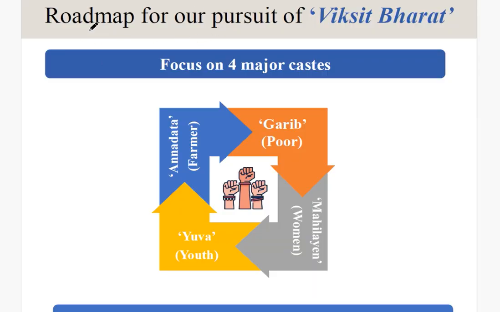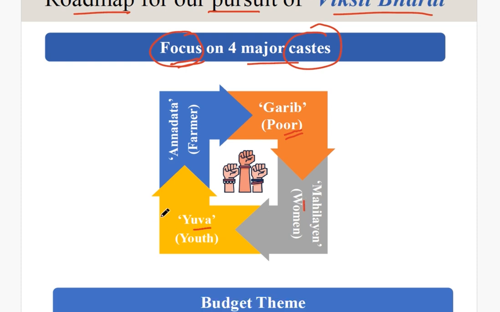So you see, the budget comes with this particular tag: roadmap for pursuit of Viksit Bharat. In this particular budget, it was stated that there are four main castes where the main focus is. First we have the annadata or the farmers, then we have the garib, then we have the mahilaye, womenhood, and the yuva or the youth.